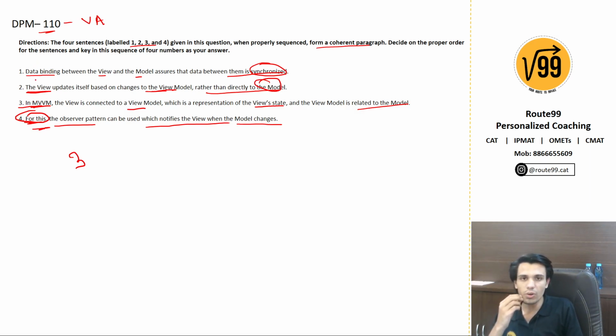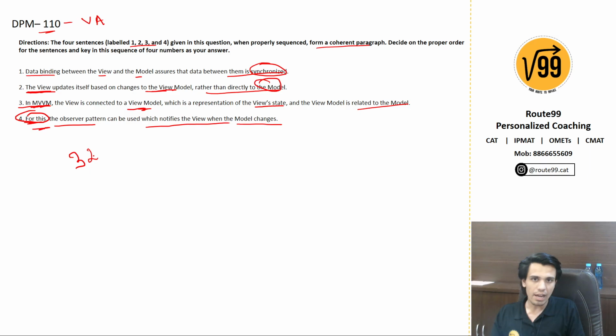So what should follow it? Data binding is a very specific thing. Before that, the other sentence explains a part of it. It ends with the statement that the view state does not vary directly with the model, but with the view model, right? And the view updates itself based on that, so this is further elaboration of what MVVM is.